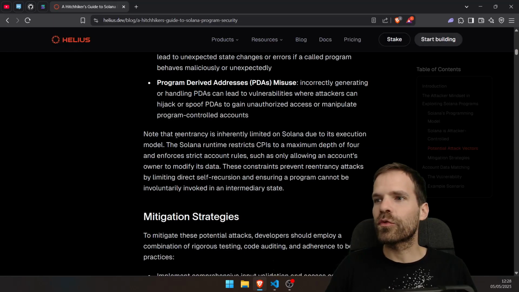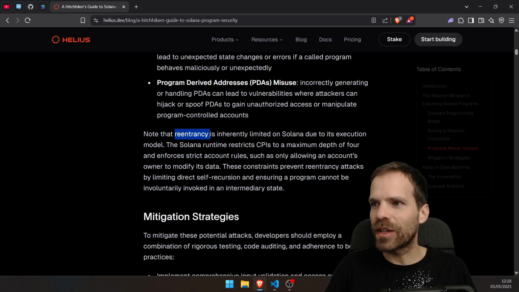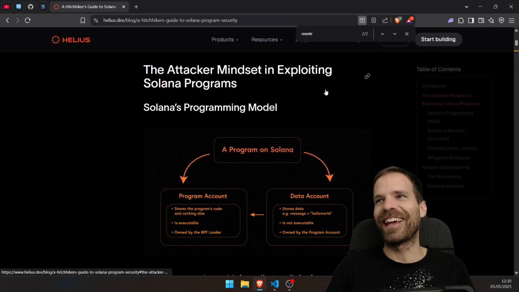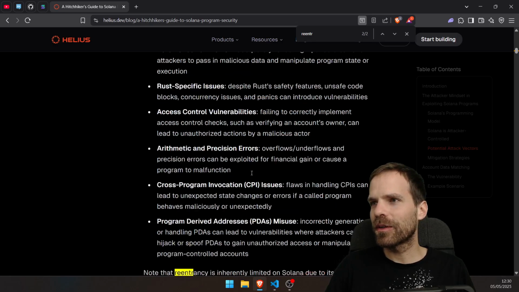Helios docs say reentrancy is inherently limited on Solana due to its execution model. Solana runtime restricts CPI to a maximum depth of 4 and enforces strict account rules, only allowing an account's owner to modify the data. These constraints prevent reentrancy attacks by limiting direct self-recursion. But that's what we had a look at. We can do self-recursion and ensures the program cannot be involuntarily invoked in an intermediary state. The attacker's mindset in exploring Solana programs. I like it. Maybe we're gonna do a whole other video on that.